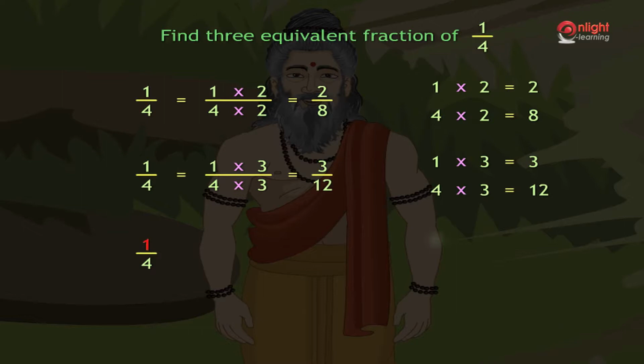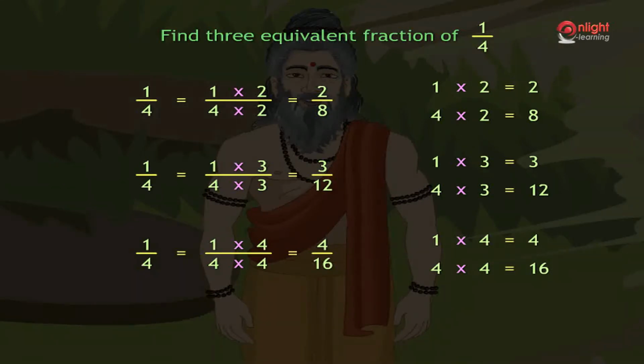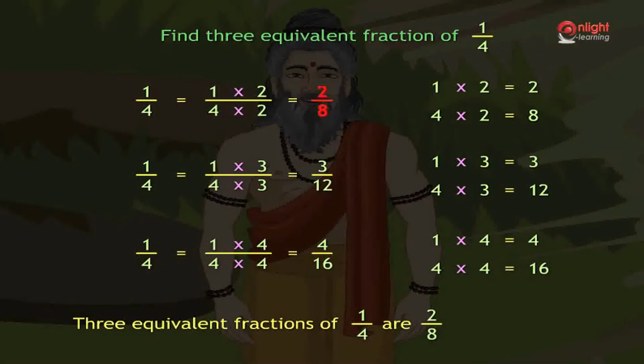That is, 1 multiplied by 4 is 4 and 4 multiplied by 4 is 16. So the fraction is 4 by 16. Hence, 3 equivalent fractions of 1 by 4 are 2 by 8, 3 by 12 and 4 by 16.